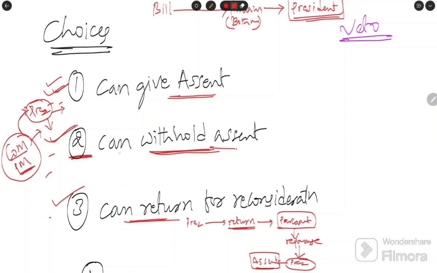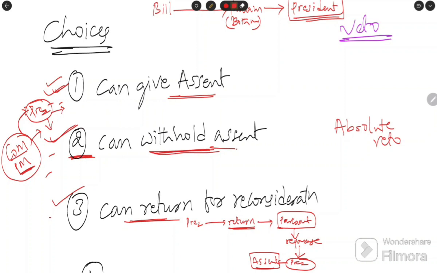What is the second point? When the bill comes before the president, he can withhold assent. What does it mean? He stops the bill from becoming an act. He completely stops the bill. When the president takes the choice of withholding assent, the bill is stopped now. This power of the president that stops the bill is called absolute veto. What is absolute veto?